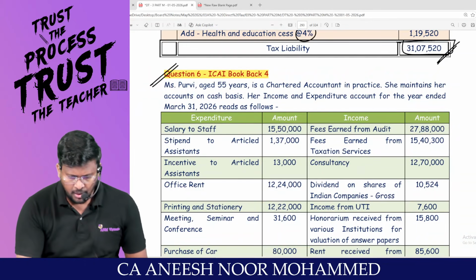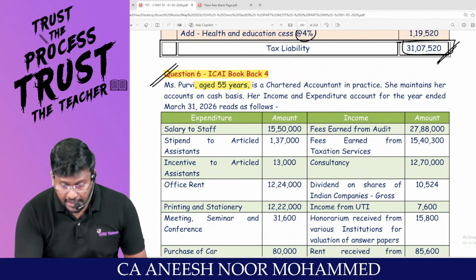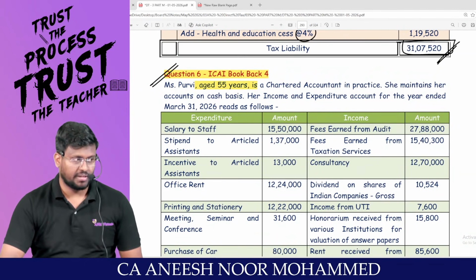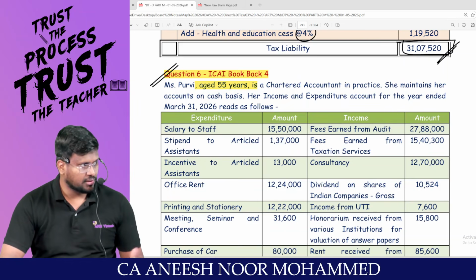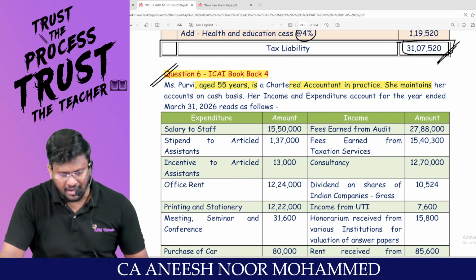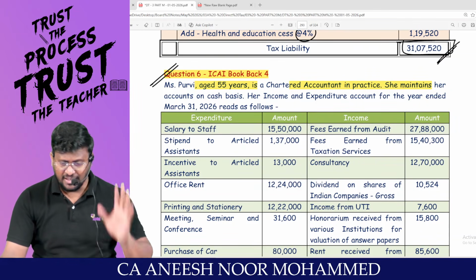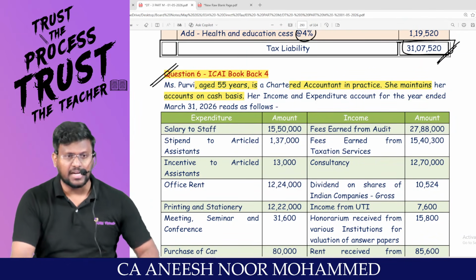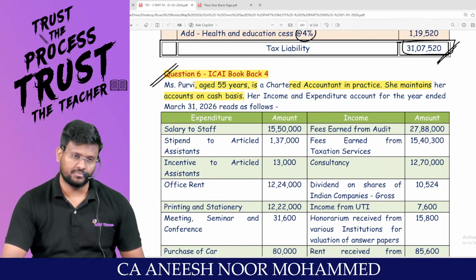Miss Parvi, aged 55 years. Age is important. If it is, what tax regime? Is a chartered accountant in practice. She maintains her accounts on cash basis. Under PGBP, it is allowed.